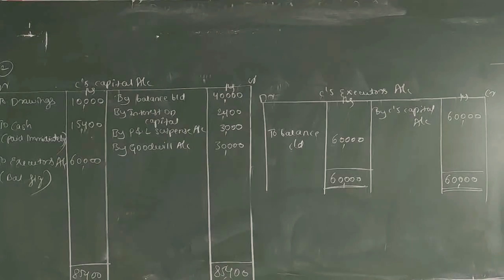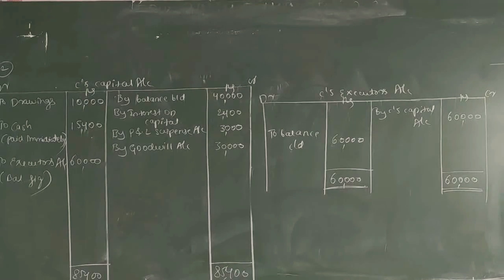When they ask in the exam to prepare C's executor's account, this is part of the executor's account, and at that time we should prepare it. Calculate the goodwill and accrued profit from that, this is partnership. So thank you.